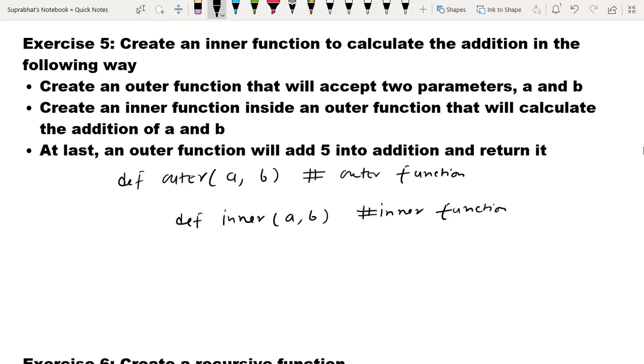Now it says to create an inner function inside an outer function that will calculate the addition of a and b. Suppose we do sum equals a plus b, then print sum. Create an inner function inside the outer function that will calculate the addition of a and b.